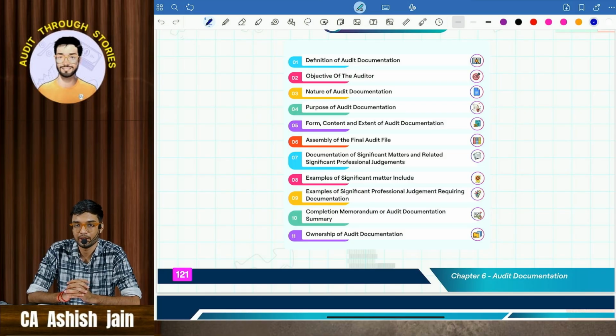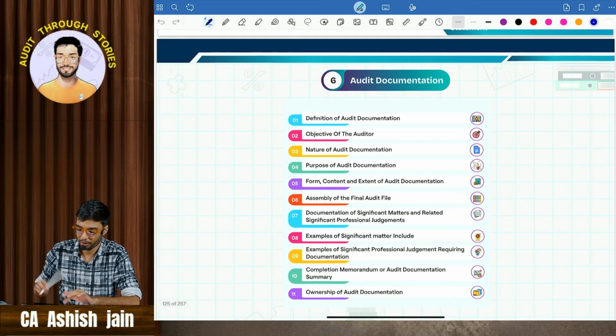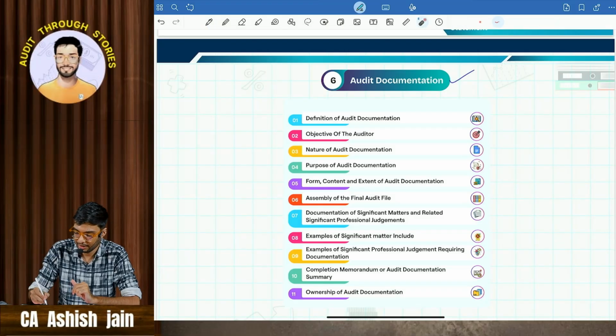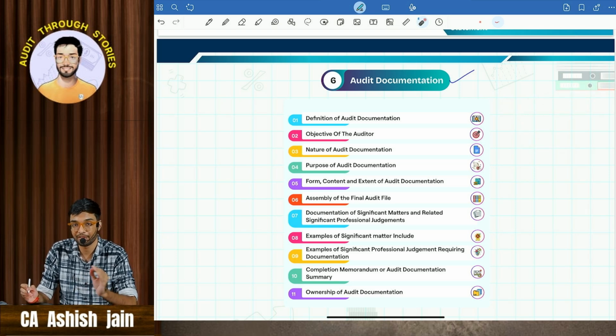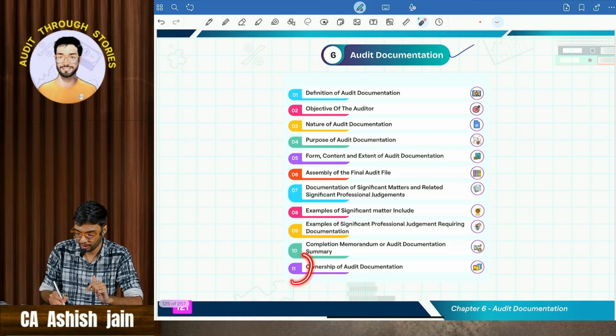So today in this video we will be revising and recapitulating chapter number 6, which is audit documentation, SA 230. Very important chapter, and nearly 4 to 6 marks is the weightage of this particular chapter. One question is sure shot every attempt it is tested from this chapter, and there are total 11 concepts